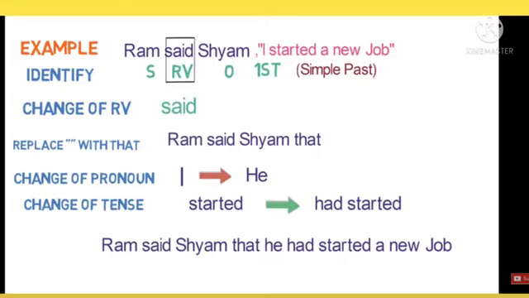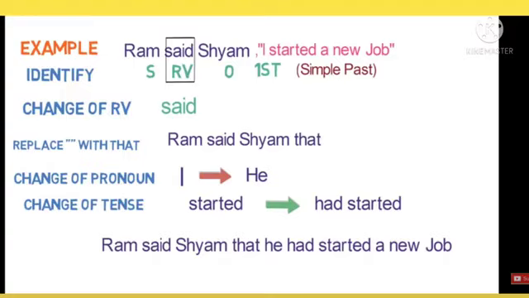Children, read the sentence. Ram said, Shyam, I started a new job. So, in this sentence, what will you do? First of all, implement the 6 steps in the sentence. What is the first step? Identify. So, first you observe subject, object, first person.